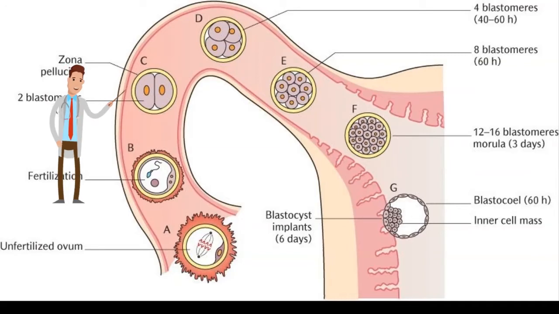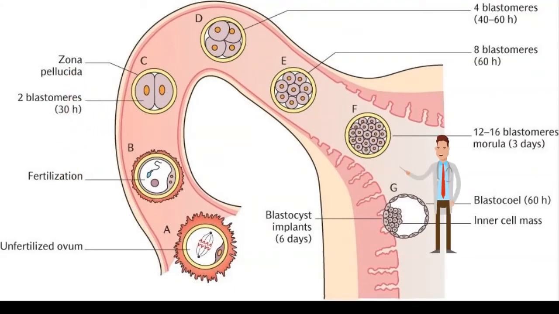After that, the cell starts to divide. We have the 2-cell stage, 4-cell stage, 8-cell stage, and then we have the morula stage. After that, the morula will attach itself to the endometrium to start to form the embryo.